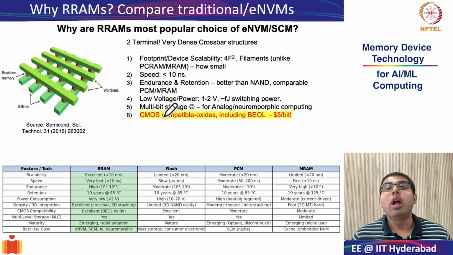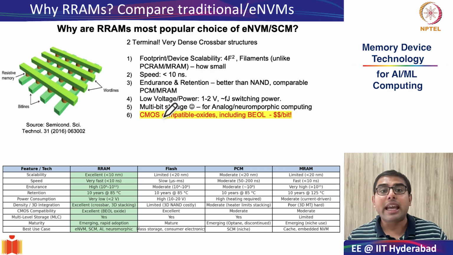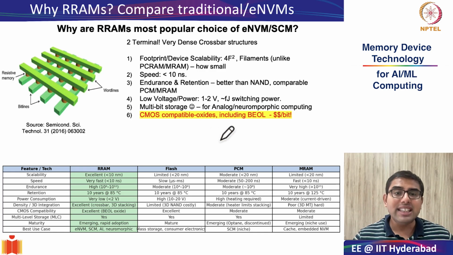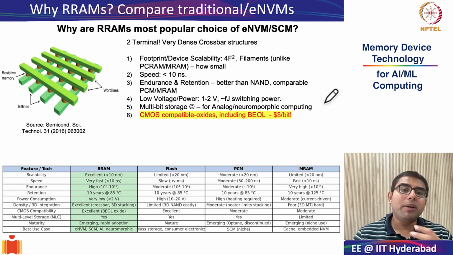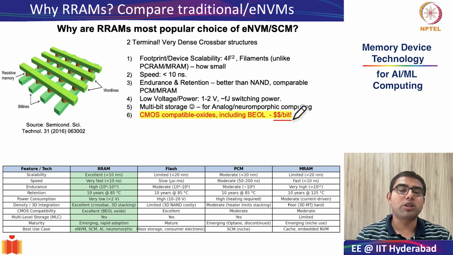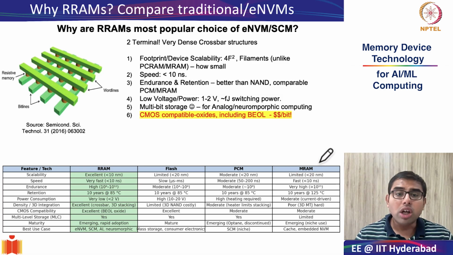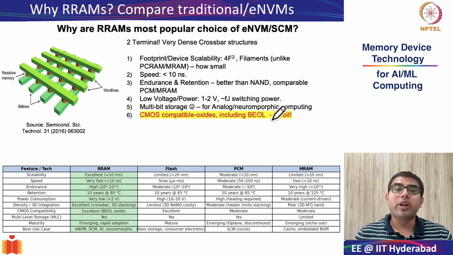So, as you know, having borrowability from established processes is very, very good, because one of the reasons that PC RAMs did not do very well commercially was because all the processes were not very, very CMOS compatible. That led to very large cost per bit, and the same is the case with MRAMs also. In this regard, because cost per bit is a very important metric when it comes to commercialization, I believe that RRAMs will beat all the other candidates in storage class memories.